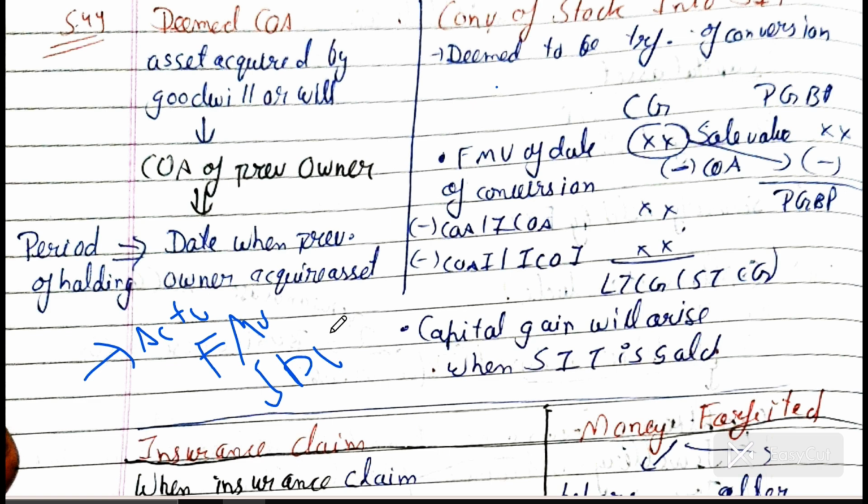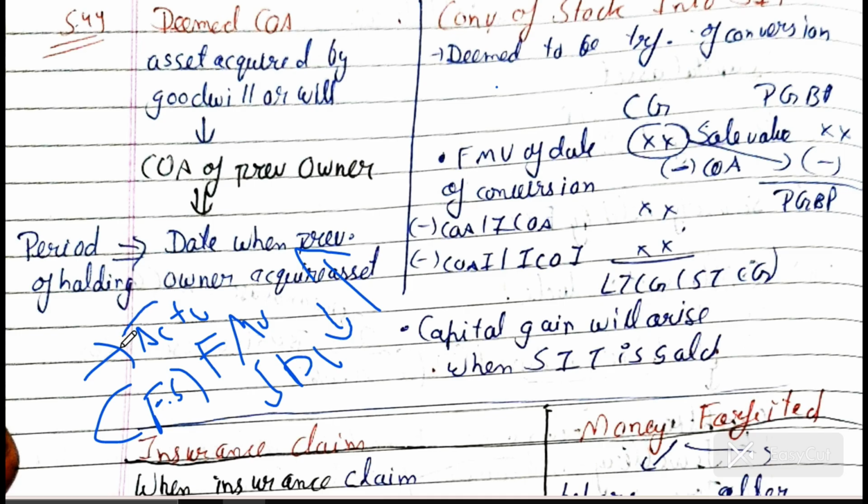Stamp duty value is of what? Land and building, it is common sense. For other assets, there is no stamp duty value by the government. So you have to take the lower of the financial statement value, and then compare it with the actual cost.